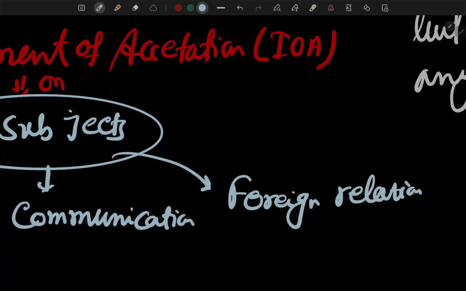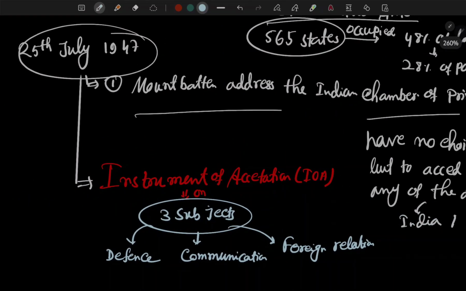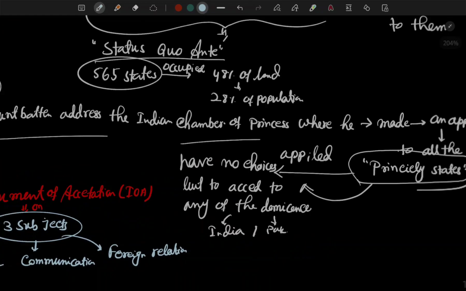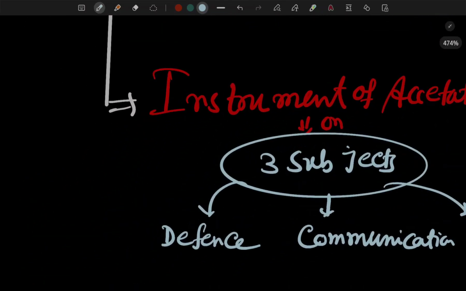So the defense, the communications, and the foreign relations, these 3 have to be signed by the 565 princely states, right?